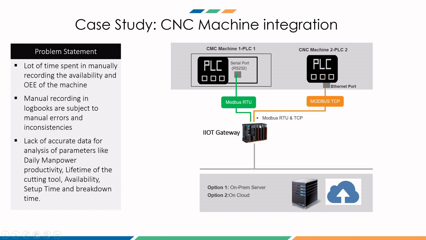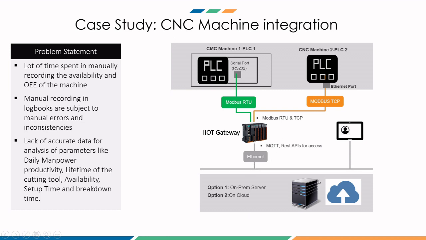This is a gateway which supports Modbus RTU protocol and Modbus TCP protocol. Using these two different protocols, the data can be read, and then finally it converts it into the MQTT protocol, and the hardware layer is Ethernet.